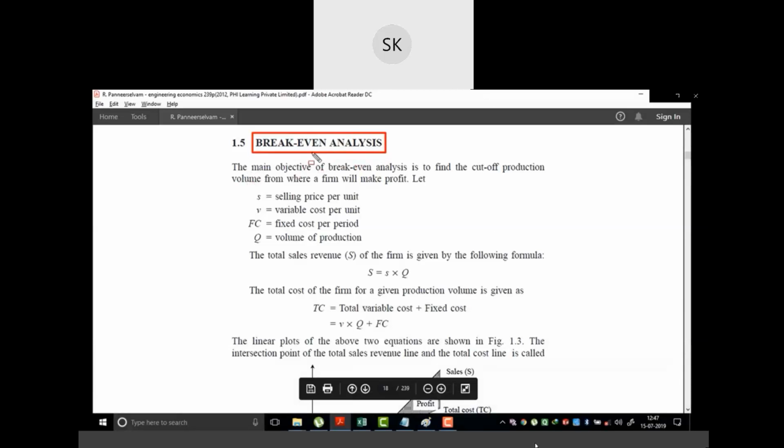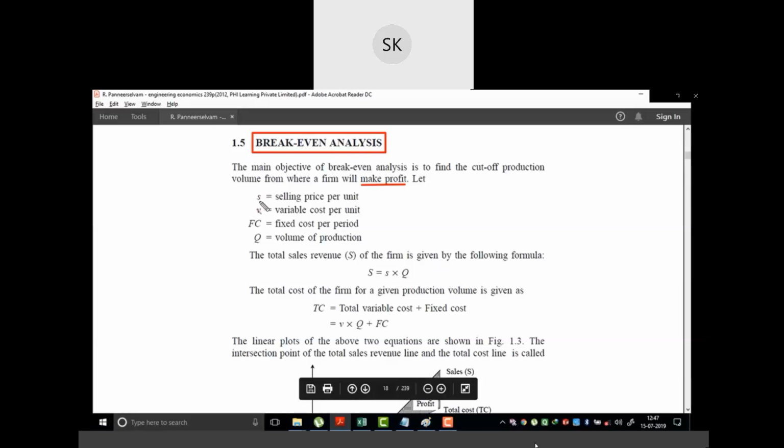Discuss the break-even analysis in detail. The major objective of the break-even analysis is to find out the cutoff production volume from where a firm will make a profit. That means we need to find out a point where the firm is in a no-loss or no-profit situation. That is a break-even situation.